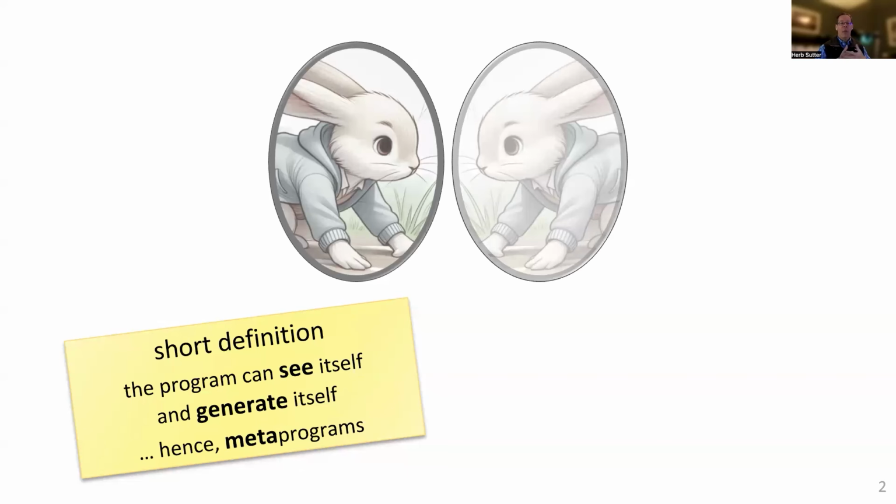So in a nutshell, what's reflection? Well, reflection in other languages and now also in C++ is the idea that the program can see itself and generate itself. So it really is metaprogramming. It's programming the program. And we're having just the first parts of that in version 1 of reflection in C++26, which is mostly about reading the program, everything except function bodies, basically. And then a little bit of being able to generate more of the program.